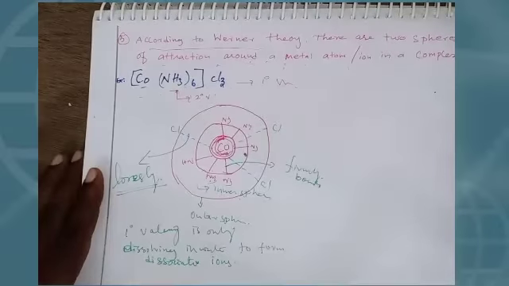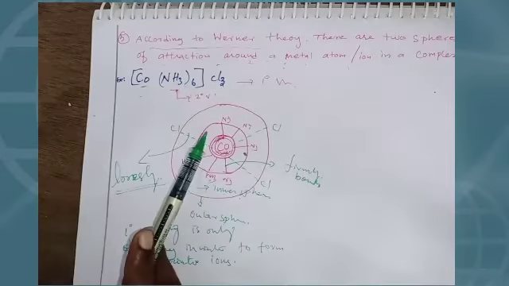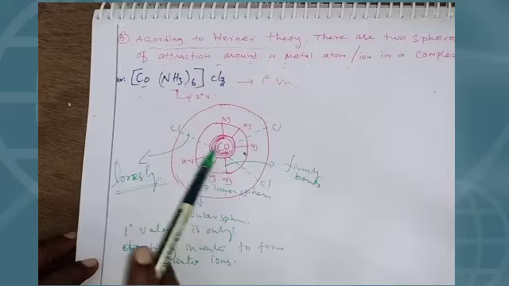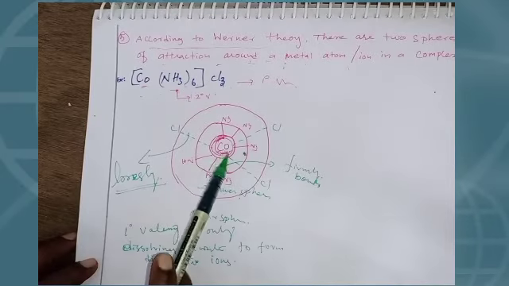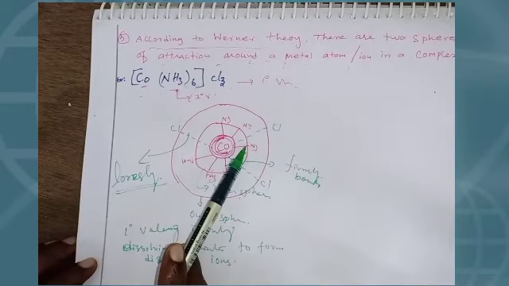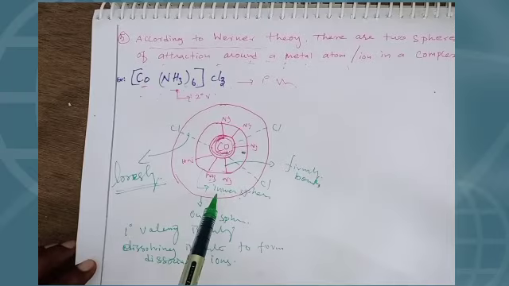In the theory, there are two spheres of attraction around the central metal atom in a complex. So for example, Co(NH3)6 and Cl3: this is the secondary valency, this is the primary valencies. I have drawn the cobalt atom, and first I drew the structure of the secondary valencies. That's why we call it the inner sphere.